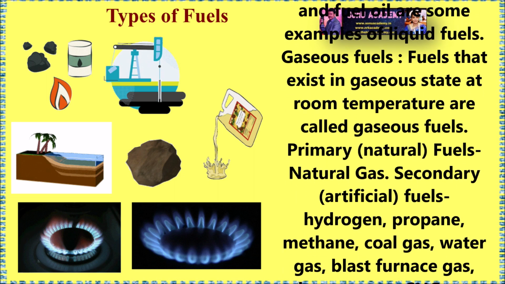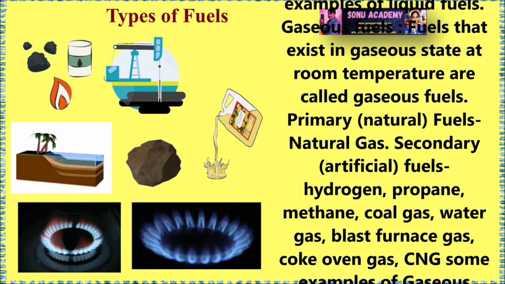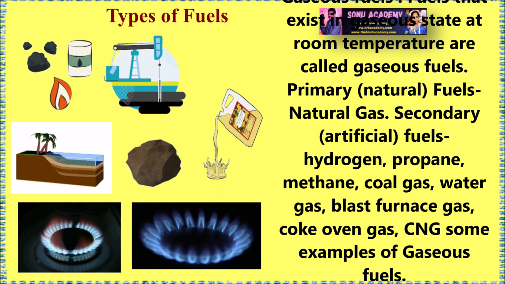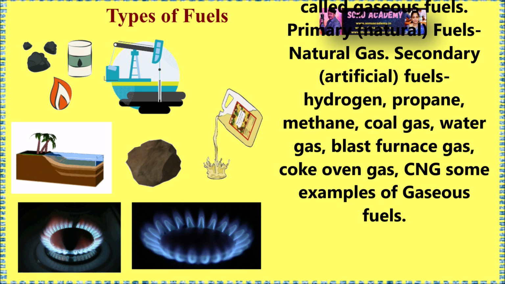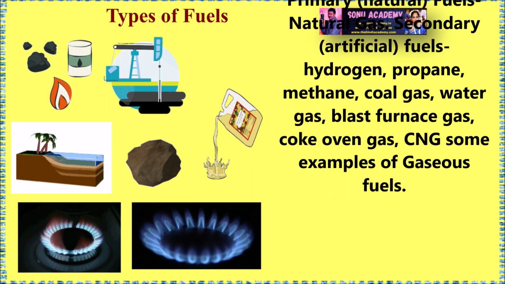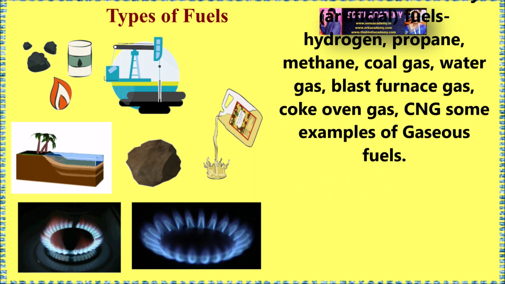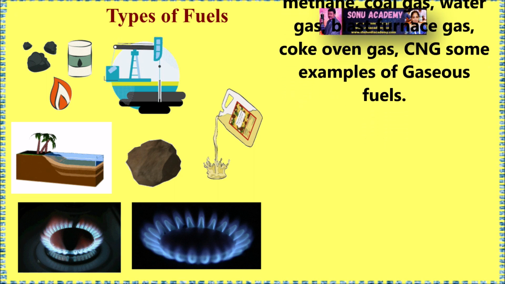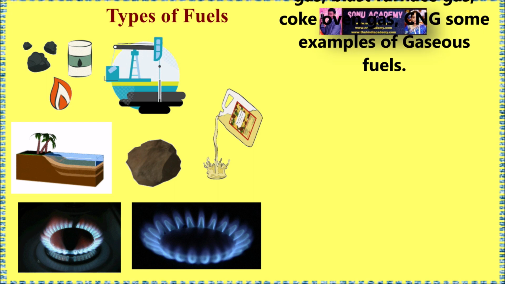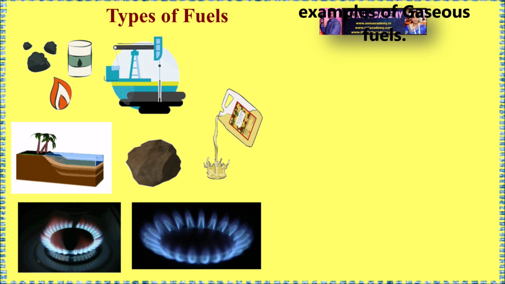Children, now let us discuss gaseous fuels. Fuels that exist in gaseous state at room temperature are called gaseous fuels. Primary natural fuels are natural gas, and secondary artificial fuels are hydrogen, propane, methane, coal gas, water gas, blast furnace gas, coke oven gas, CNG. These are examples of gaseous fuels.